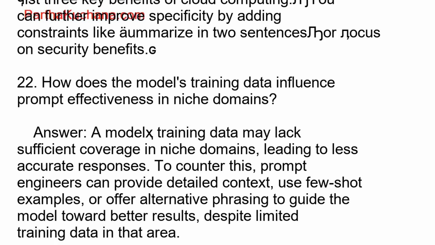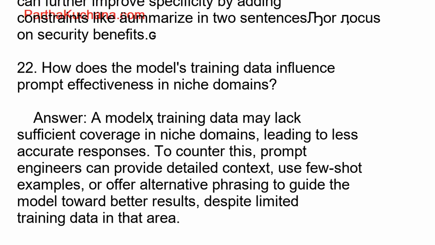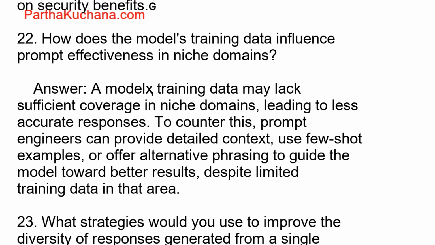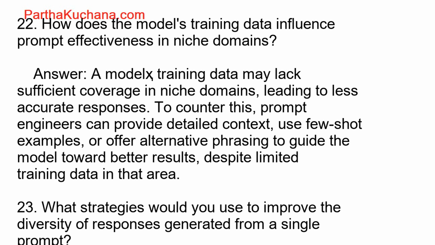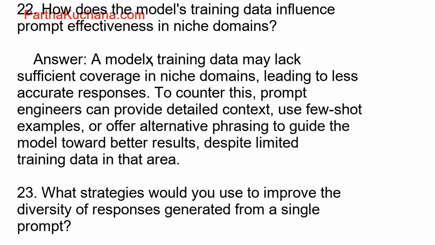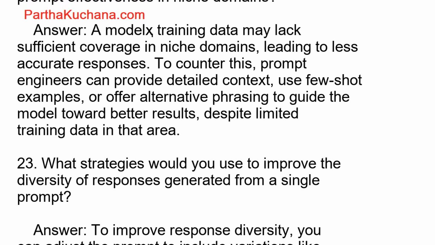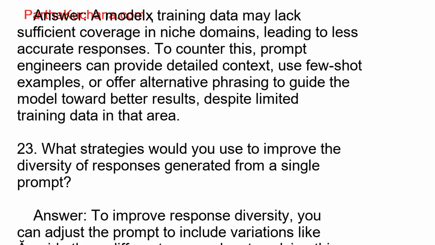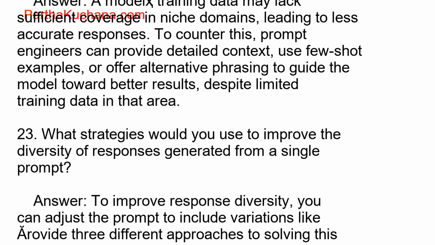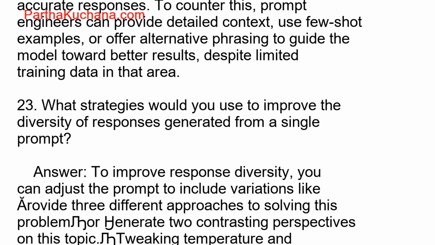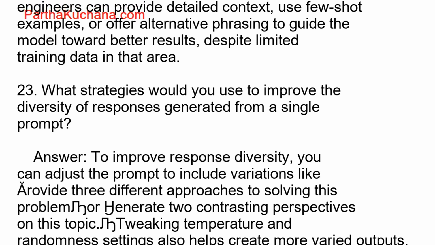24. How can you leverage prompt engineering to generate AI outputs that are aligned with company branding? Answer: To align AI-generated content with company branding, you can incorporate brand guidelines directly into the prompt, such as write a product description in a friendly and approachable tone, following brand name as voice. Using templates and examples consistent with the brand identity ensures the model generates on-brand content.